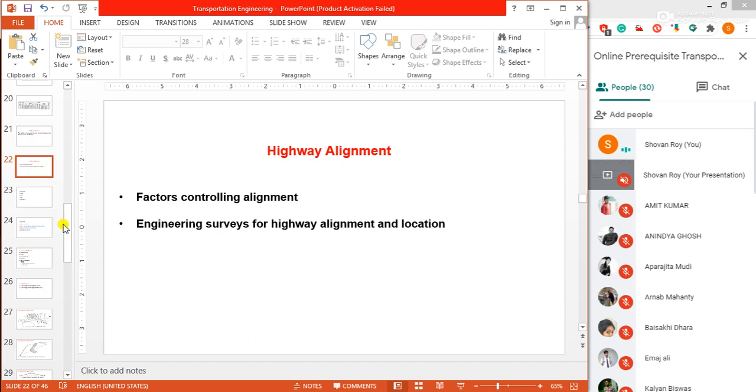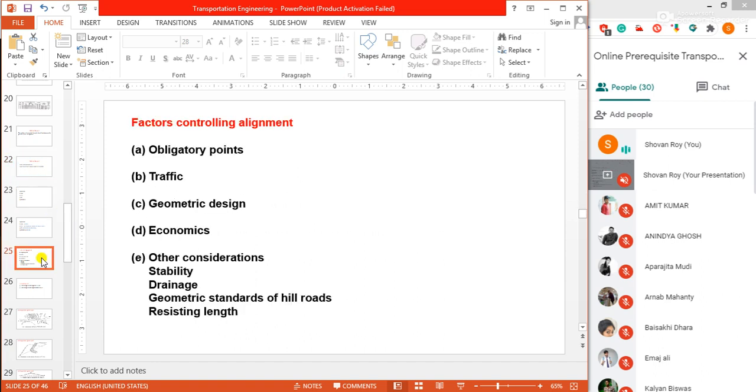Under the factors controlling alignment, for an alignment to be shortest, as we know, it should be straight between two terminal stations. This is not always possible due to various practical difficulties such as intermediate obstructions and topography. It is not possible to keep the highway straight due to some obstructions and topography.